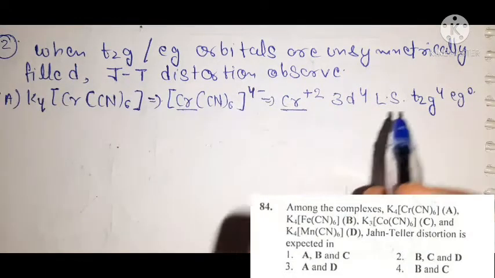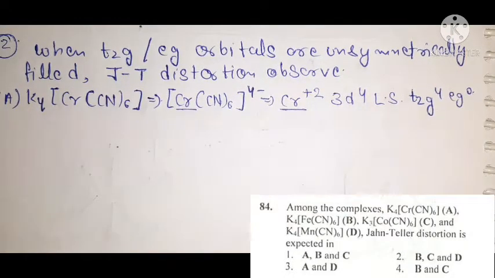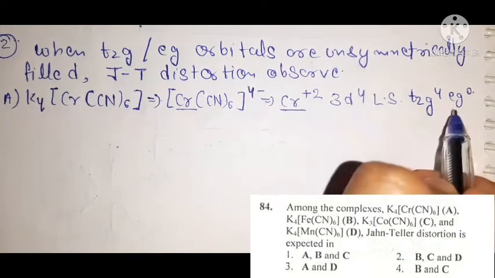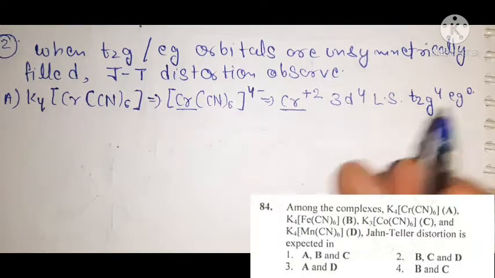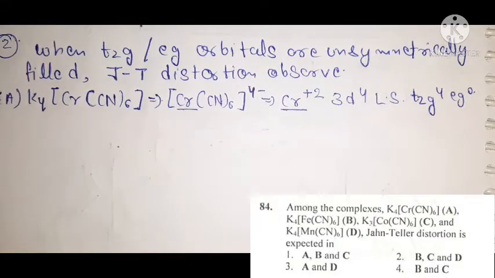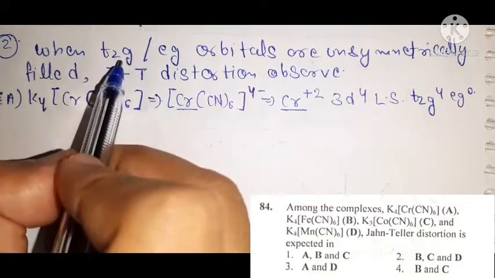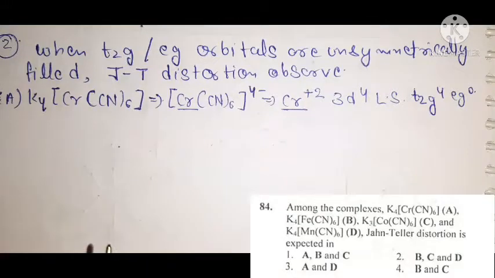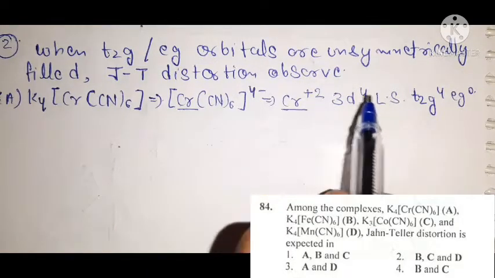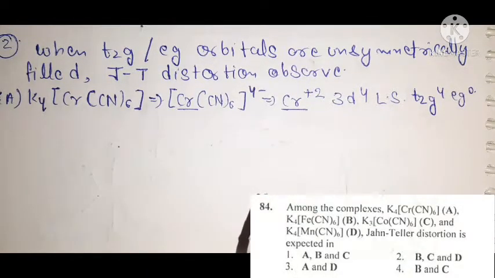That means it is unsymmetrically filled. Okay, so Jahn-Teller distortion is shown by this complex, because here we say that t2g or eg orbitals are unsymmetrically filled. Symmetrically filled condition: t2g has 3 orbitals, that means 3 electrons are present, one in each orbital. So this is a symmetrical condition. And for eg it has 2 orbitals, so that means 2 electrons are present, one in each orbital. So it is a symmetrical condition.